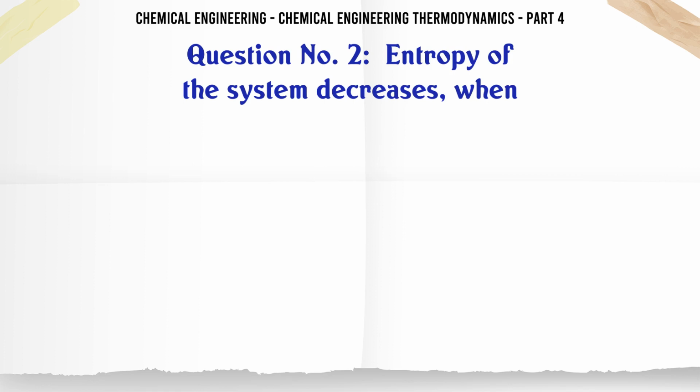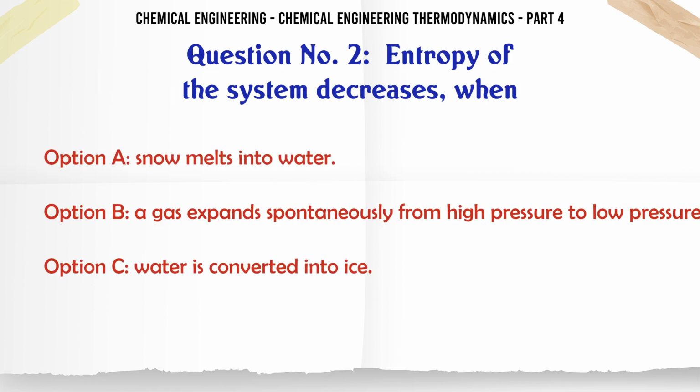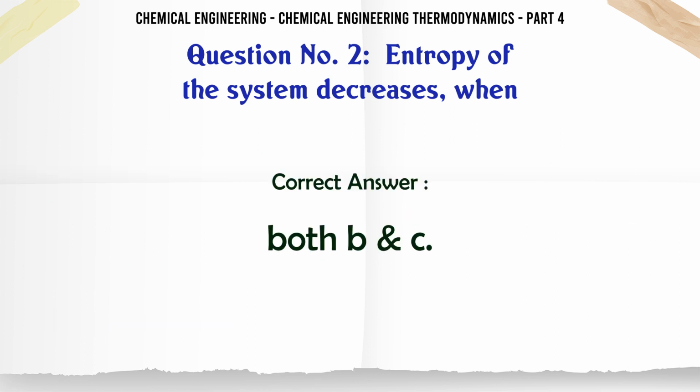Entropy of the system decreases when A. Snow melts into water. B. A gas expands spontaneously from high pressure to low pressure. C. Water is converted into ice. D. Both B and C. The correct answer is both B and C.